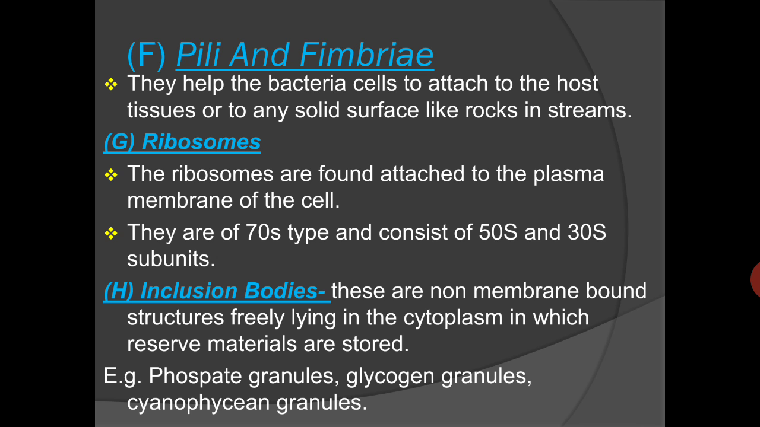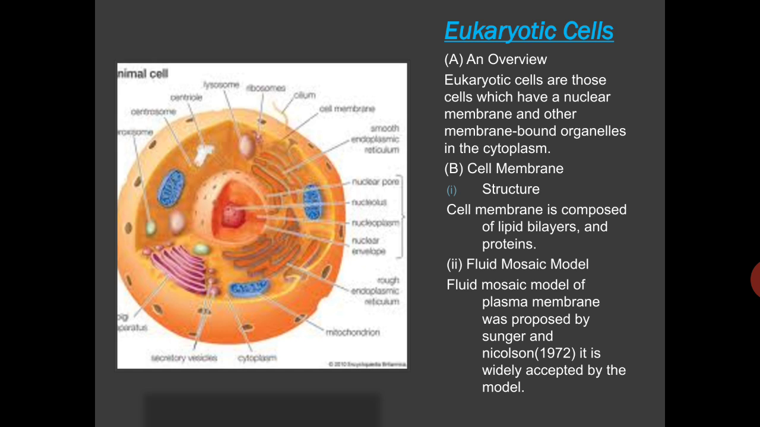The ribosomes and inclusion bodies are present in this cell. The ribosomes are found attached to the plasma membrane of the cell, and the ribosome units are 50S and 30S, making 70S ribosomes. Inclusion bodies are non-membranous structures that are found freely lying in the cytoplasm, which serve as reserve food material, like phosphate granules, glycogen granules, and sometimes cyanophycean granules also. These are structures made for reserve food materials.